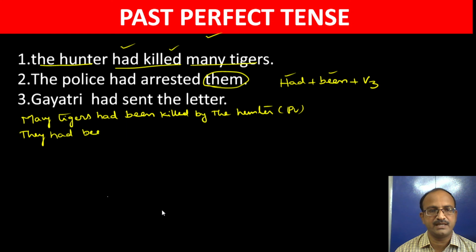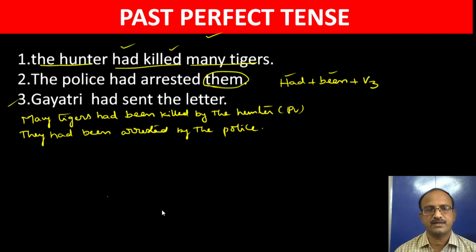They had been arrested by the police. So like that. So this one you please practice. Okay. So next one.